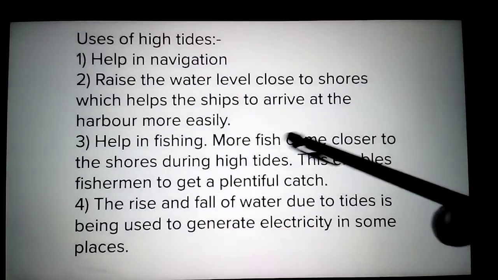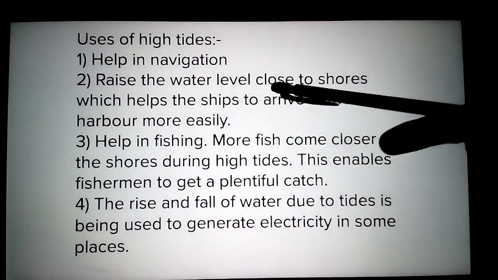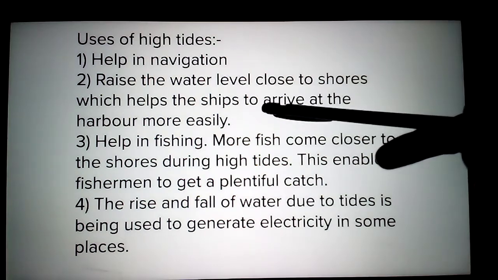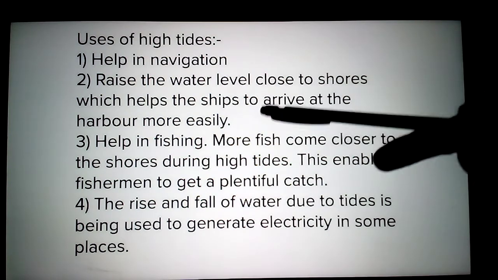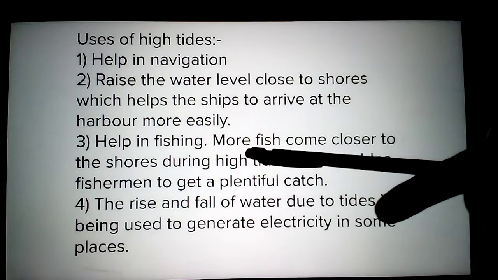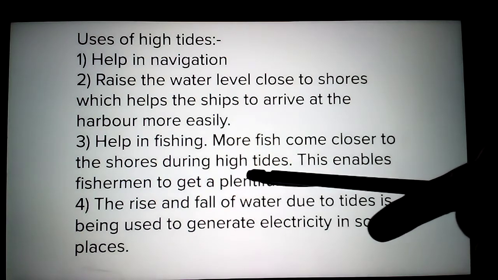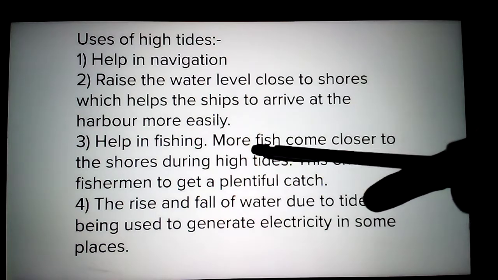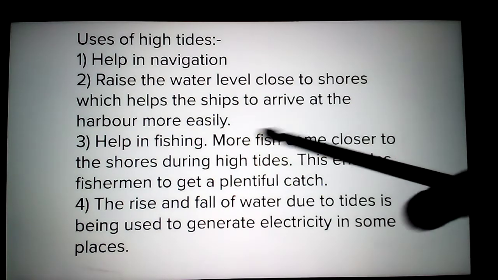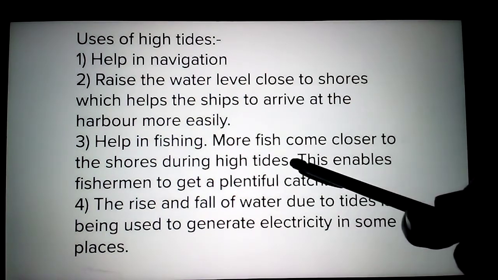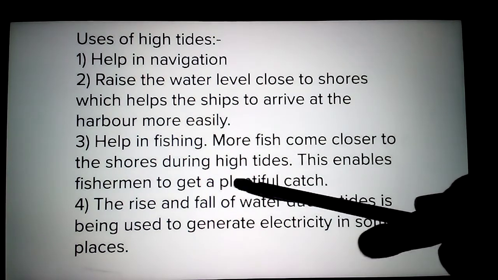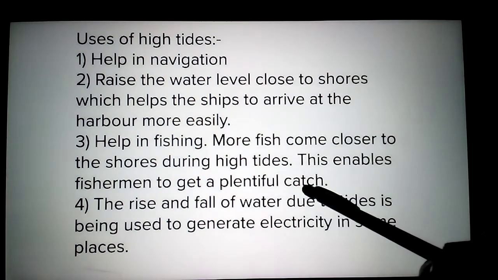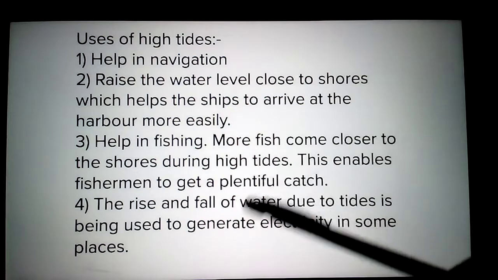Next, help in the fishing. During the high tide, more fish from inside the ocean will come to the coastal area near the shore. So it is easy for fishermen to do the fishing. More fish come closer to the shores during the high tides. This enables fishermen to get plentiful catches. He can get more fish.